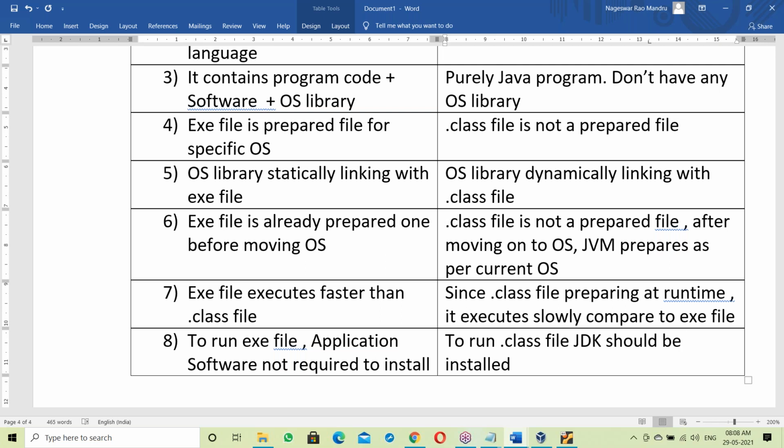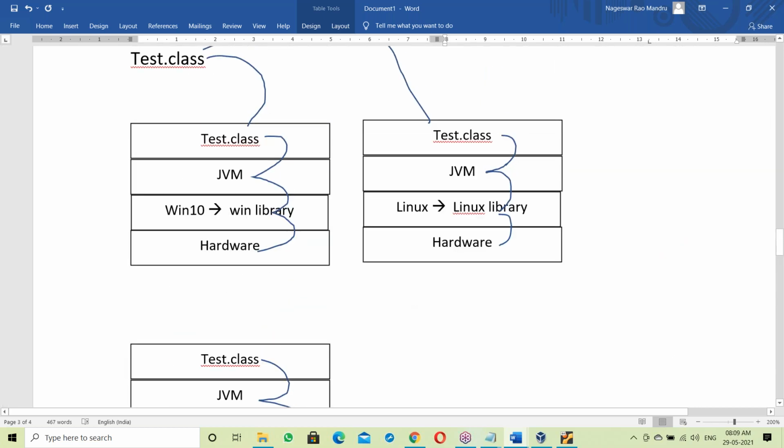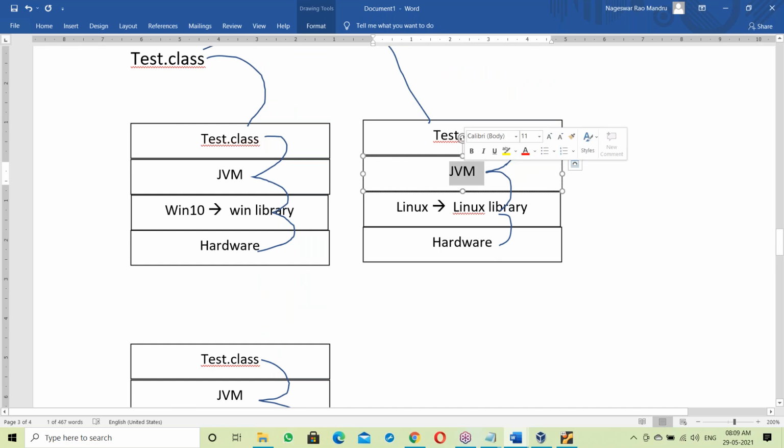But a .class file is not a prepared file. At runtime it links with the OS library, so JVM is required. So to run a .class file, JDK should be installed on the OS. Now, JDK is OS dependent. Because JVM is OS dependent, obviously JDK is also OS dependent.